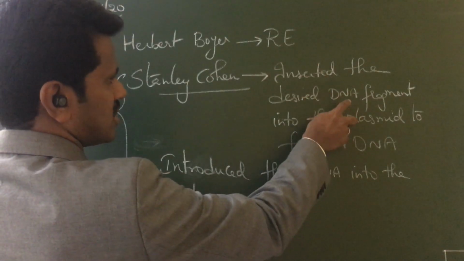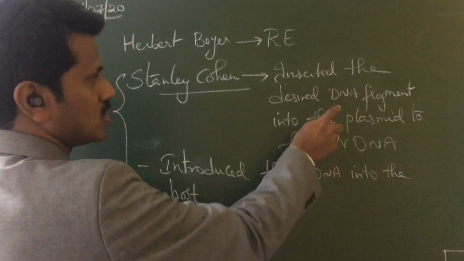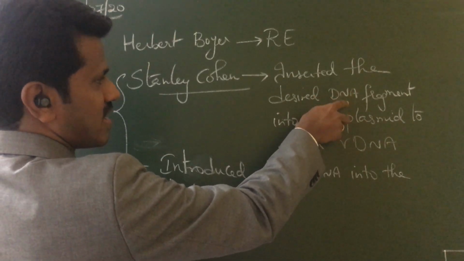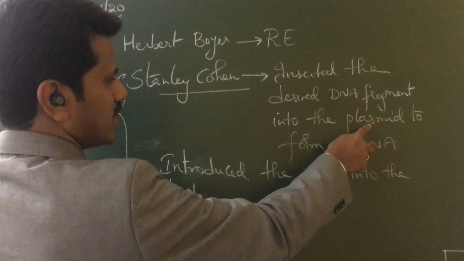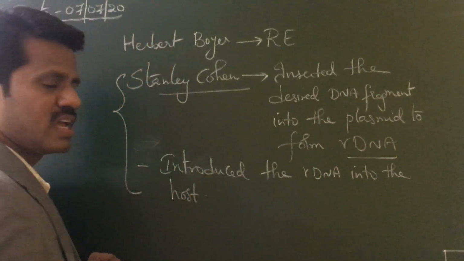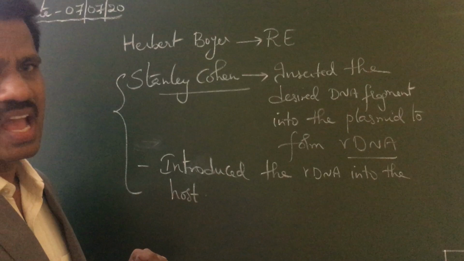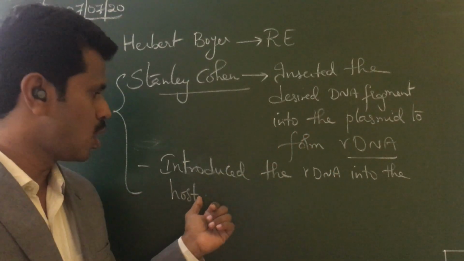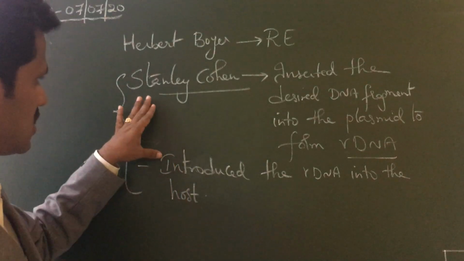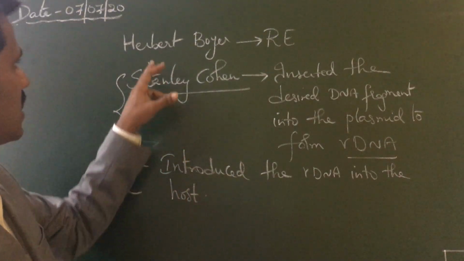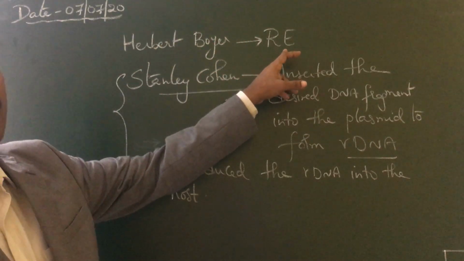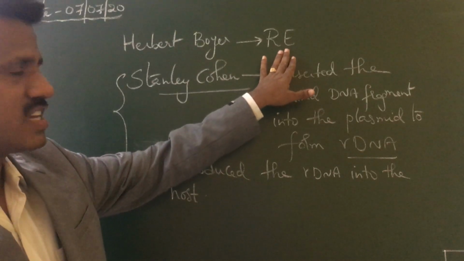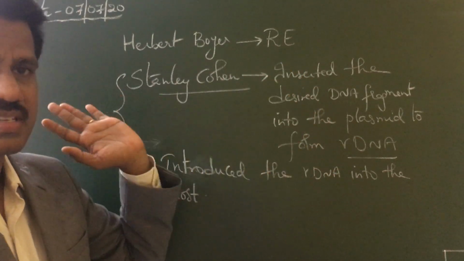When you cut with the restriction enzymes, you get different fragments, and one of the desired DNA fragments is inserted into the plasmid to form the rDNA, recombinant DNA, and that rDNA is inserted into the host. So this was stated by Stanley Cohen, and Herbert Boyer studied the restriction enzymes. We will discuss the restriction enzymes in detail in the next topic.